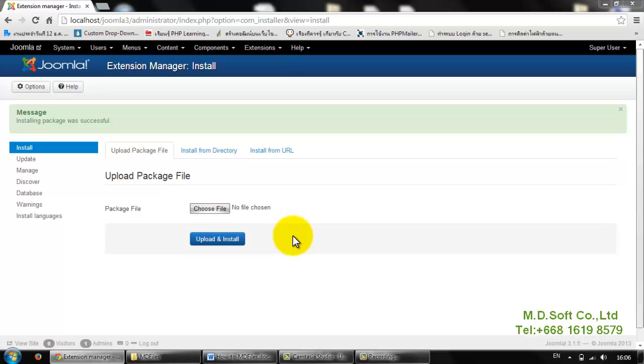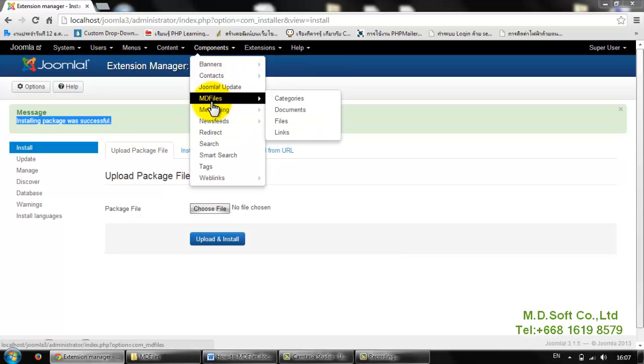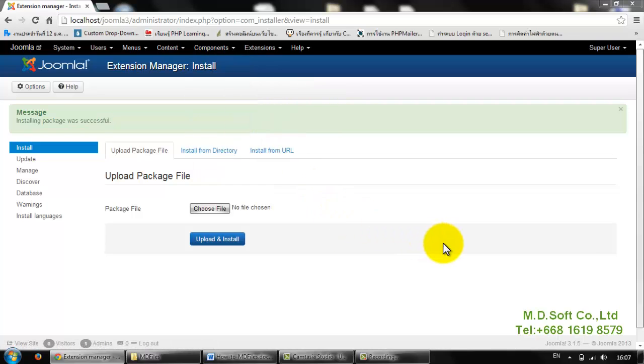System will confirm you that successful. Like this, installing package was successful. Now the component should be displayed under the component with these data and the files, and you're gonna see some menu: category, document, files, and link. So now you already have MDfile component in your Joomla.